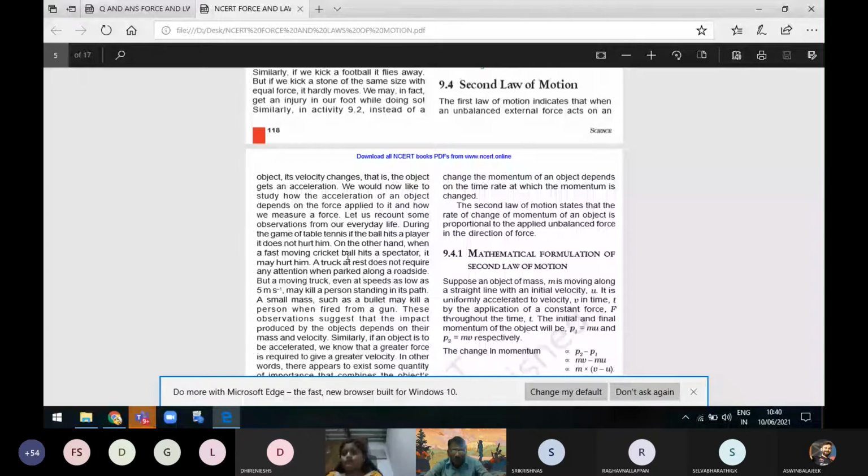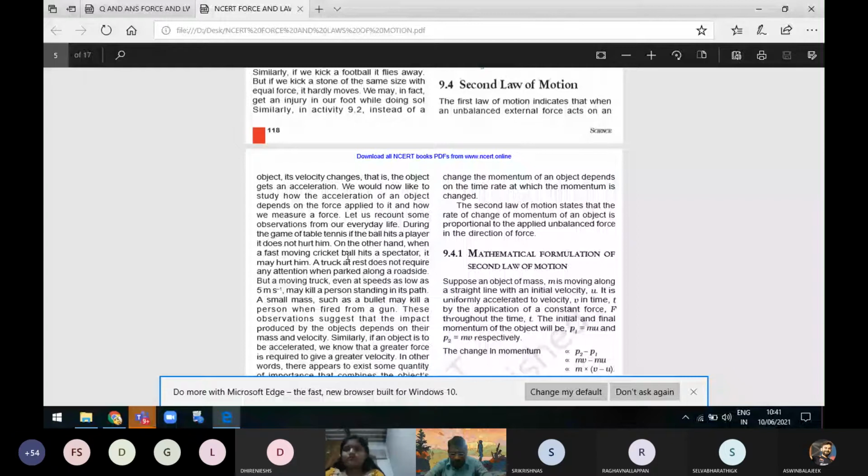Now we would like to study how the acceleration of an object depends on the force applied to it and how to measure a force. Suppose we are going to give a force to the ball. How much force did you apply there? That also we can calculate using formulas. For that we want to derive the formula, and for that we need to know a new term that is called momentum.